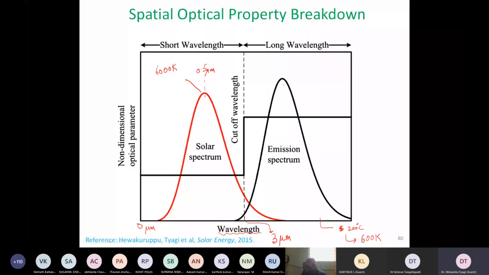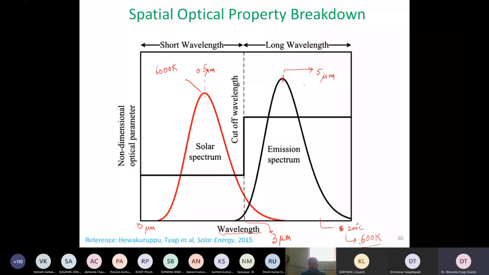So if my solar collector is operating at 600 Kelvin, which is 10 times lower than the temperature of the sun, the peak wavelength will be 10 times more than the wavelength of the sun. This is a rule of thumb. So essentially, our solar collector may emit at 5 microns or probably at even higher wavelengths.